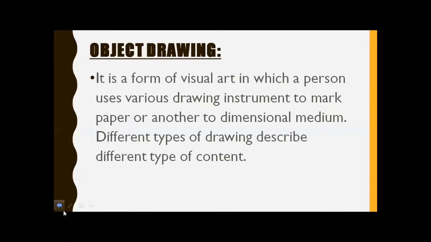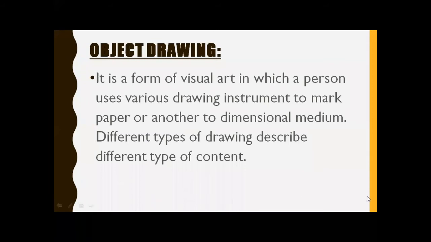Different types of drawing describe different types of content. It means that the objects around us are the objects that we see easily. These are the objects around us.